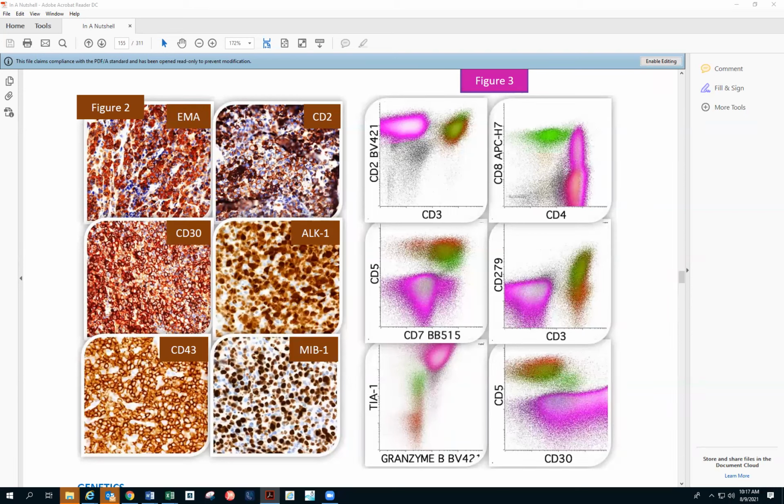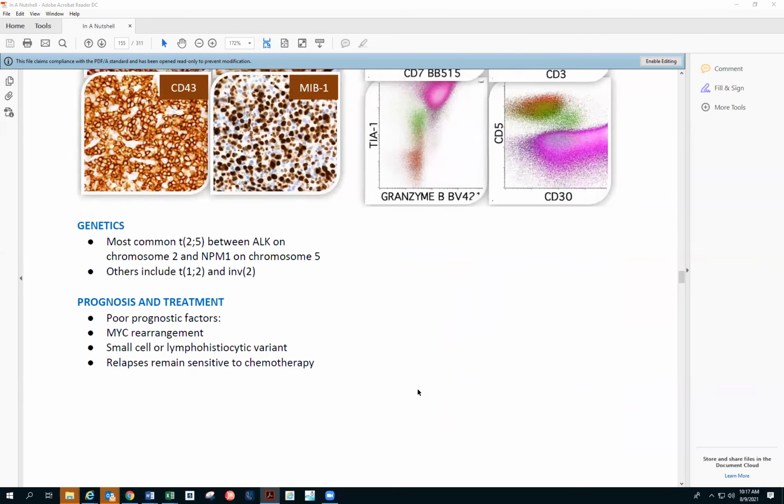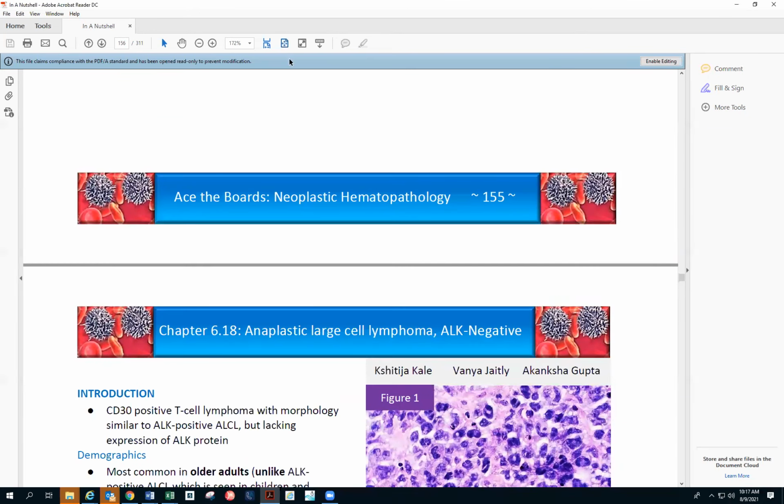And this one is also CD4 as compared to CD8. So CD4 positive, CD8 negative. CD2 is positive, CD5 and CD7 are a little bit downregulated compared to normal T cells. And then TIA1 and granzyme B are there. So basically CD30 and ALK1 are what you have to remember for the ALCL, ALK positive.